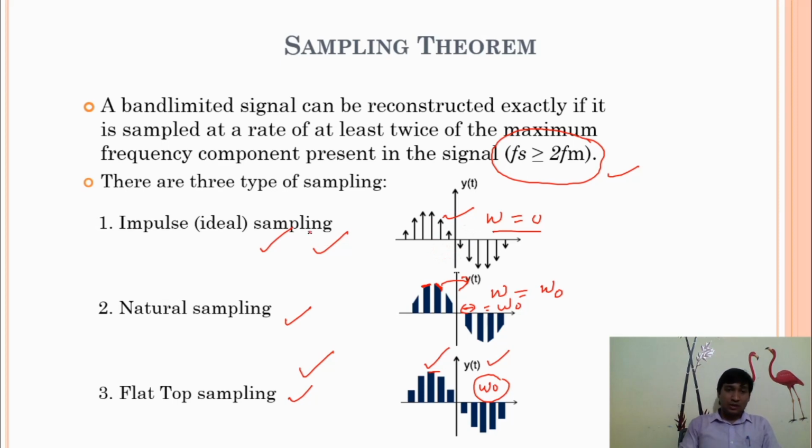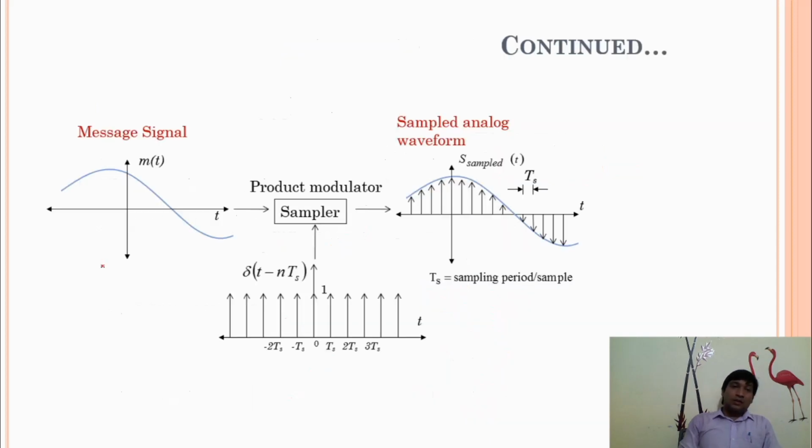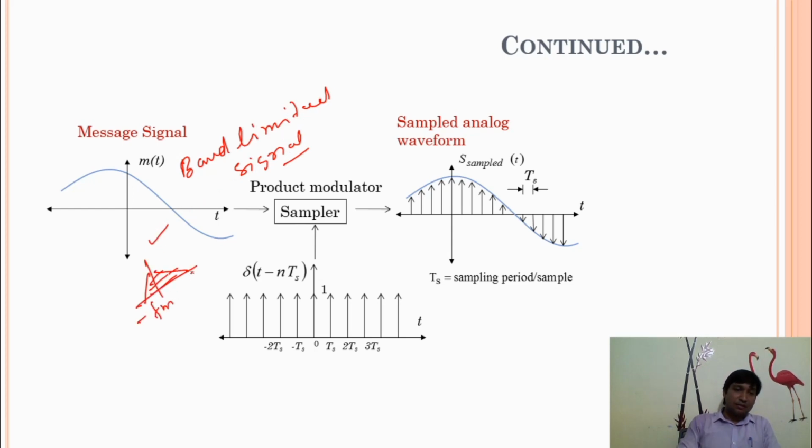So I'm going to discuss impulse sampling. This is our master signal. This master signal is a band limited signal. Band limited signal means the Fourier transform of this signal has finite bandwidth, which means bandwidth is equal to 2 fm.